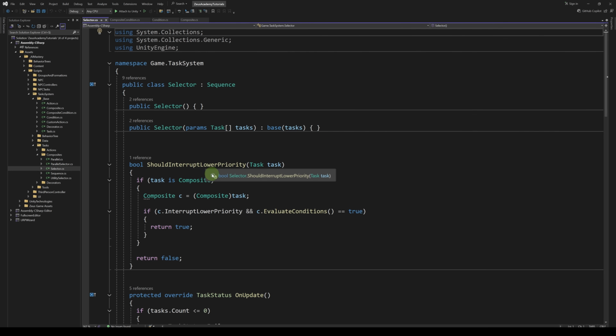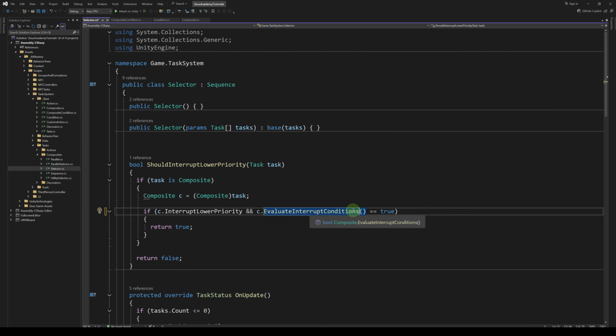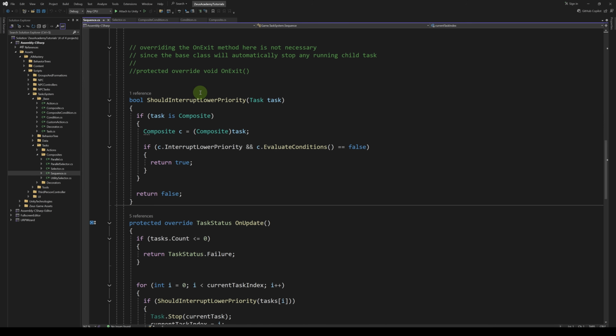In the shouldInterrupt lower priority method, we're going to change the evaluate conditions method to evaluate interrupt conditions. Let's do the same thing in the sequence class. In the shouldInterrupt lower priority, we're going to use evaluate interrupt conditions.